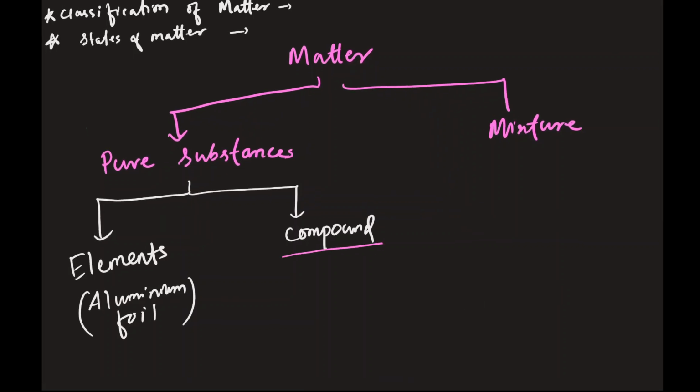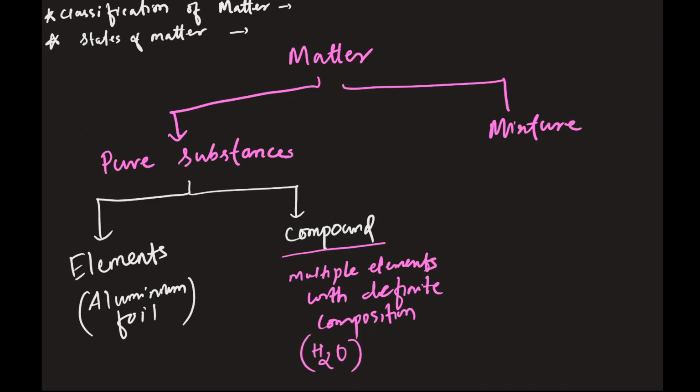Then a compound is made up of two or more different types of elements, so multiple elements, but with definite compositions. So what is the example we just talked about? Water. It has two elements, hydrogen and oxygen, and the composition is 2 to 1, and every particle in the water is made up of H2O.